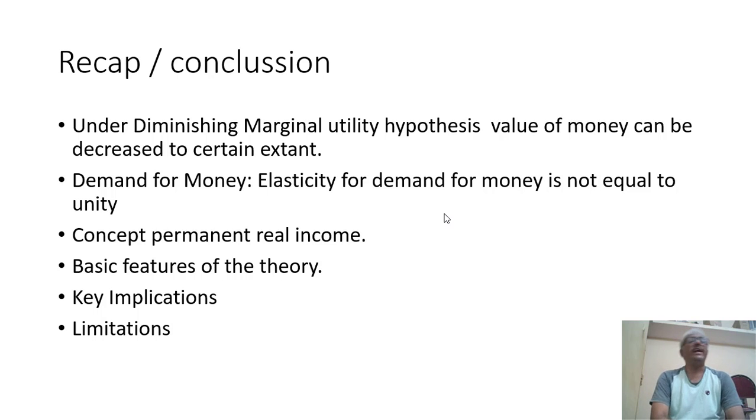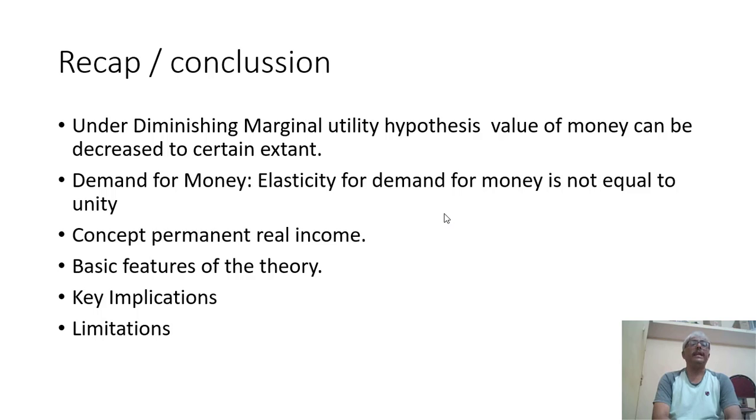And also we understood in this slide that the elasticity of demand for money is not equal to unity. It is always greater than unity. That is what he said. Concept of permanent real income hypothesis: he said that permanent real income is the income on hand without disturbing the wealth of an individual.